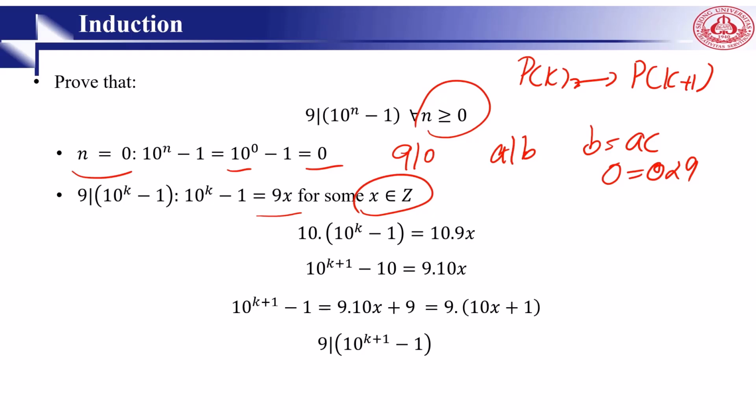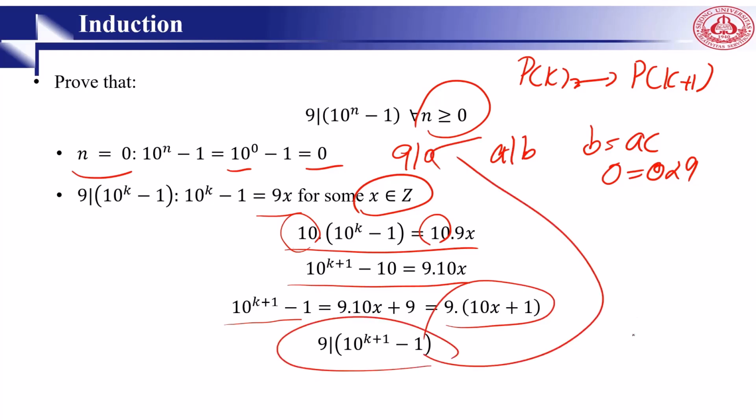Then if we multiply both sides by 10, then we will have this one. By multiplying both sides by 10, we can rewrite this one as this, which is equal to 10 to the k minus 1, 9 multiplied by 10x plus 9, which is equal to this one and this. And you can see that this also holds, and this completes our induction, and the proof is completed.